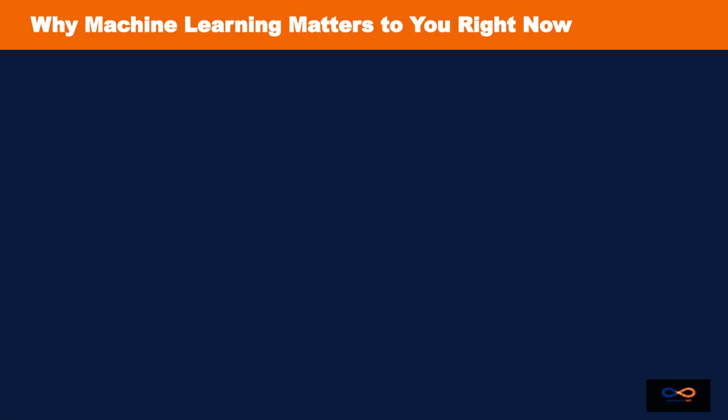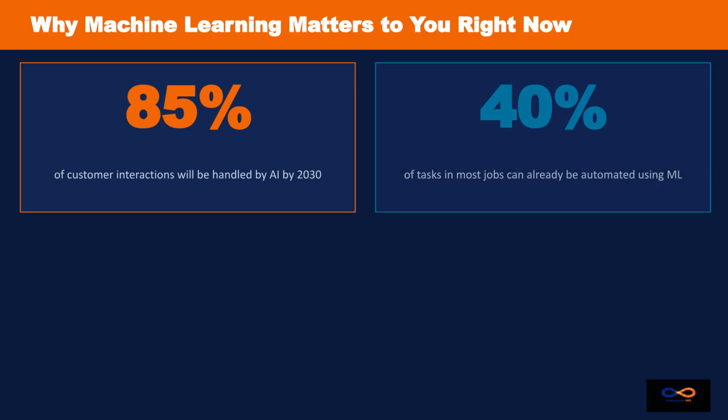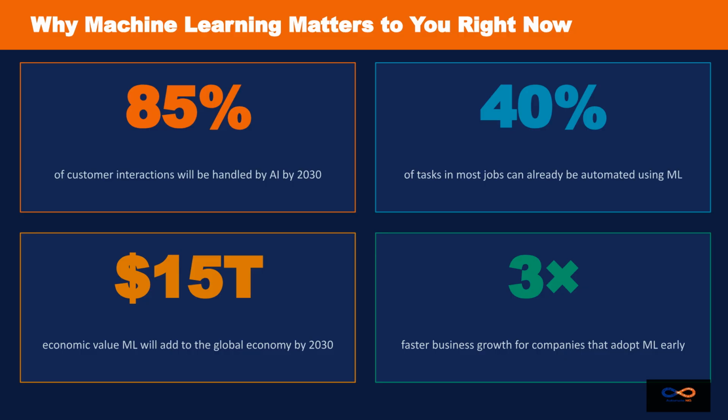These statistics are already in motion. 85% of customer interactions will use AI. 40% of job tasks are automatable. ML is not a future technology. It is the present competitive advantage, driving faster growth for early adopters.